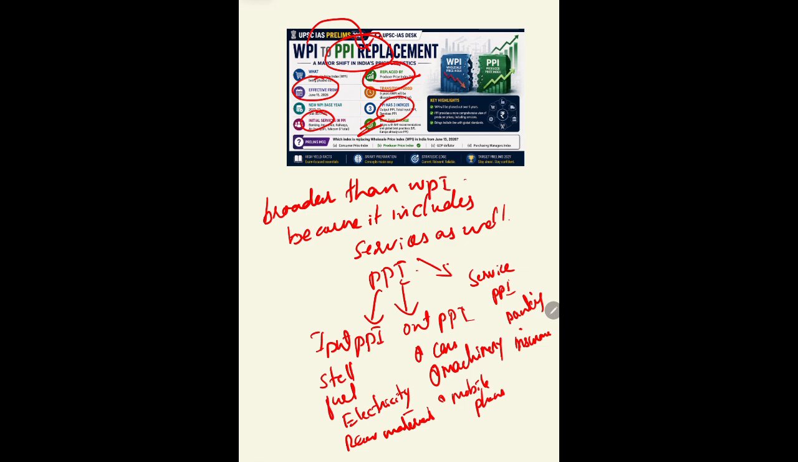I hope it is easy to understand. So you have a question: which index is replacing the Wholesale Price Index in India from June 15, 2026? The answer is going to be the Producer Price Index. I think you understood this concept really well.